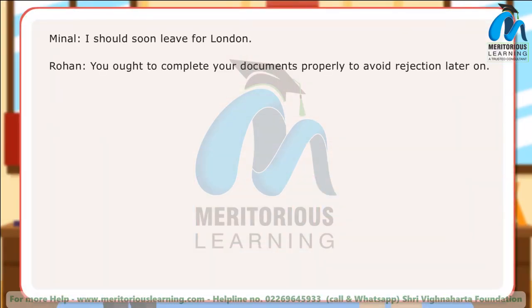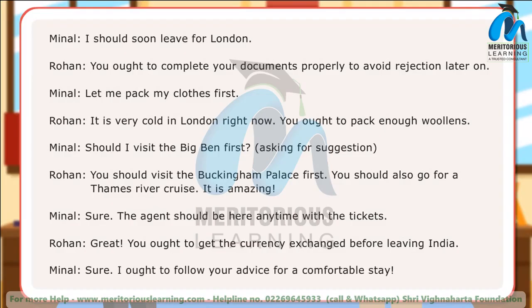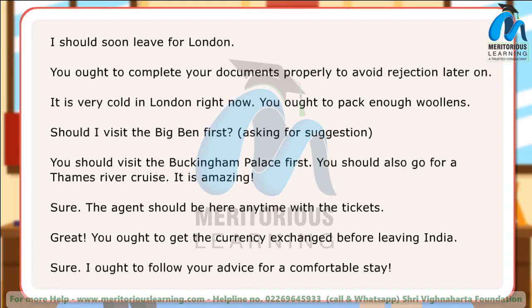In the dialogues between two friends, modals, auxiliary verbs, should and ought to are used variously. Here are some examples of sentences using should and ought to.